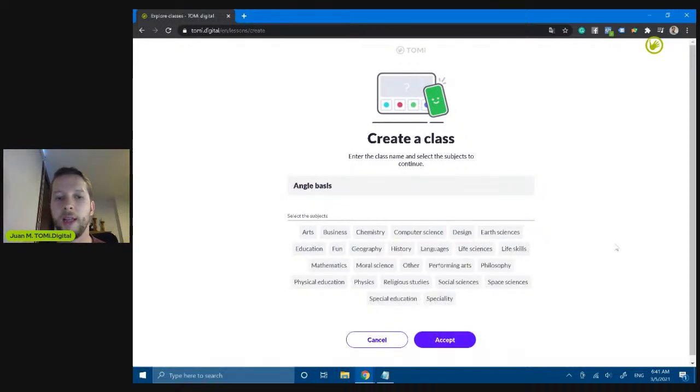I'm not an expert in geometry or mathematics, but I'm going to do a very simple class about angles basis. So this is going to be an angle basis class, and I'm going to select mathematics as the subject.